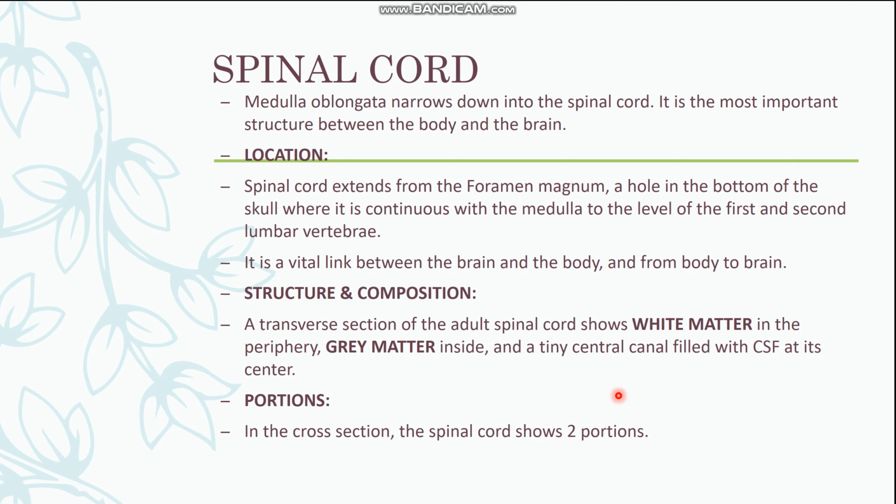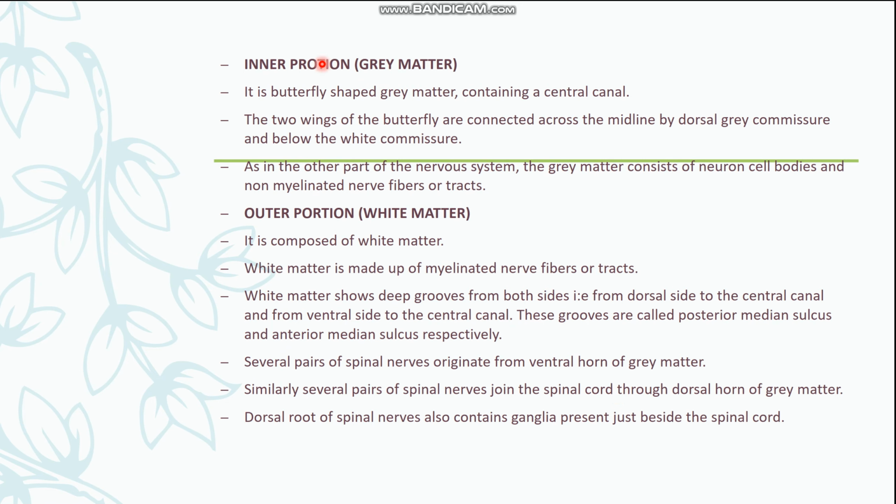In cross section, the spinal cord shows two portions. The inner portion, made up of nerve cell bodies, is known as the gray matter, and the outer portion is known as the white matter. White matter contains myelinated nerve extensions. The inner butterfly-shaped gray matter contains a central canal which is filled with cerebrospinal fluid. These two wings of the butterfly are connected across the midline by the dorsal gray commissure, and below it the white commissure. We will discuss this in detail in the diagram.